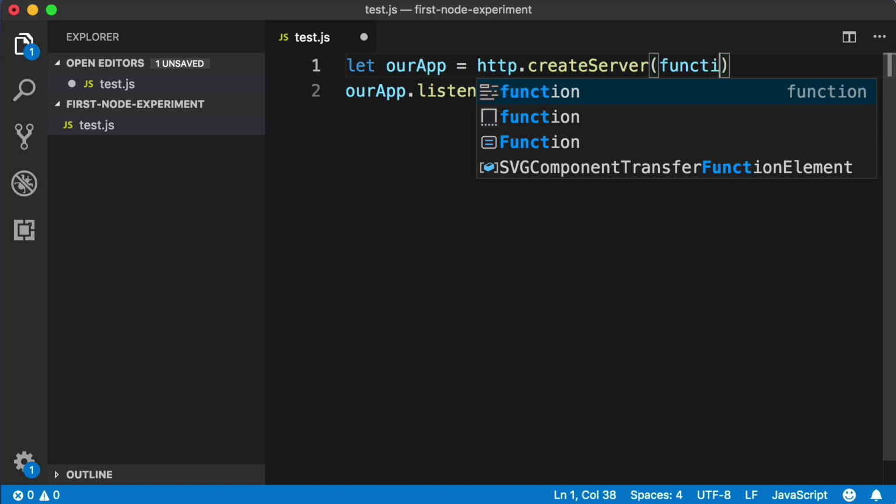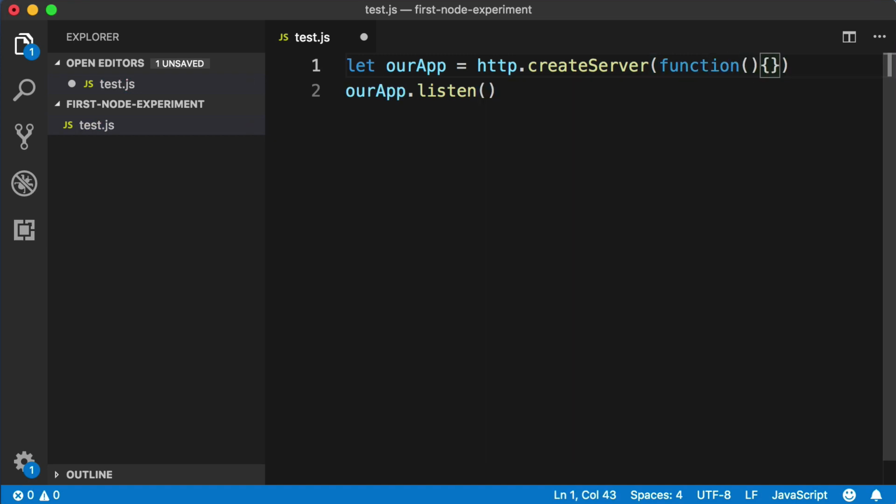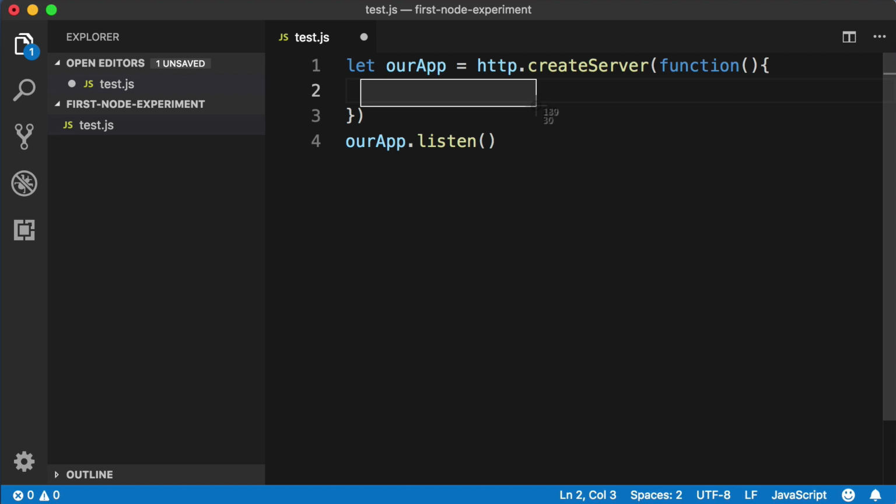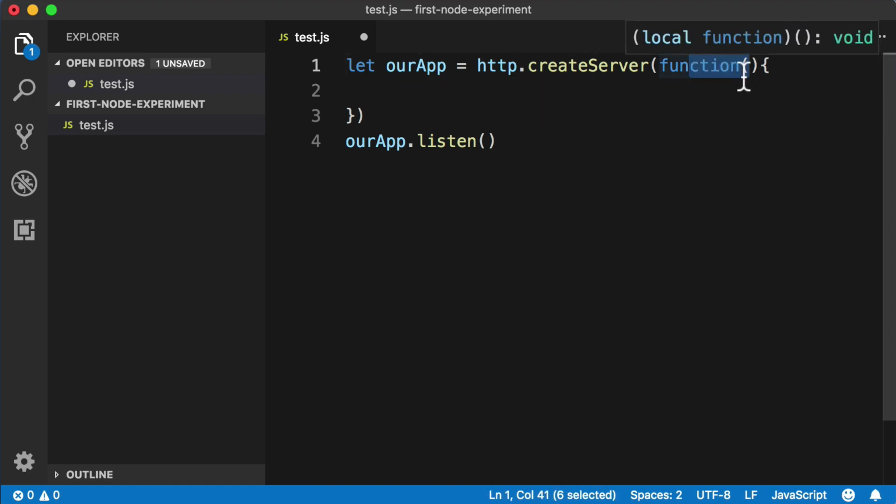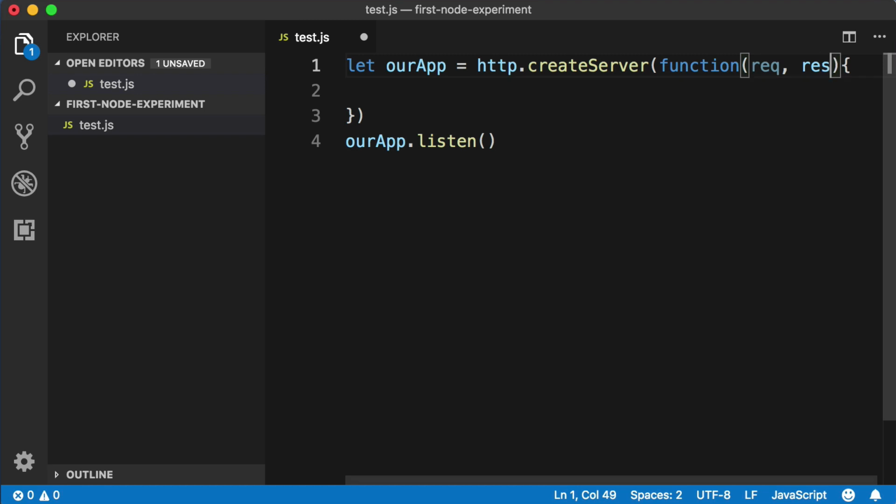So I'm going to say function parentheses curly brackets, and feel free to drop down inside the curly brackets. And actually, before we start writing the body of our function here, let's first give our function 2 parameters. So right after the word function within these parentheses, let's say req, which is short for request, and then let's include a comma and include another parameter and name it res, which is short for response. Technically, you could make up any 2 names you want for the parameters, but these names make a whole lot of sense. Request and response.